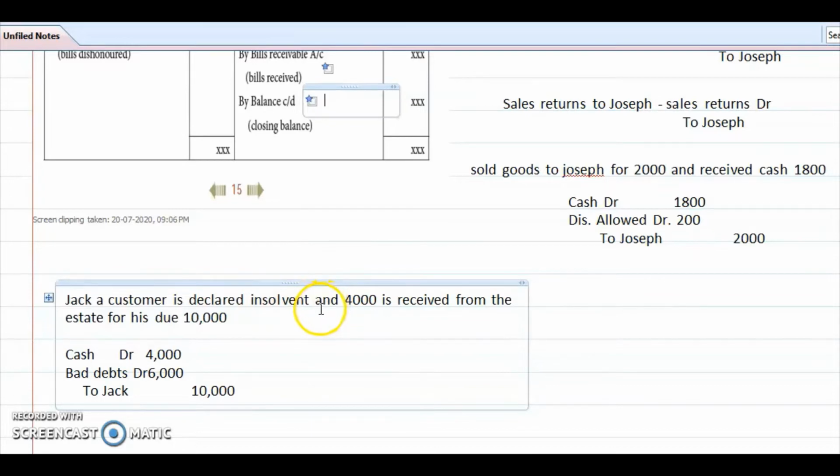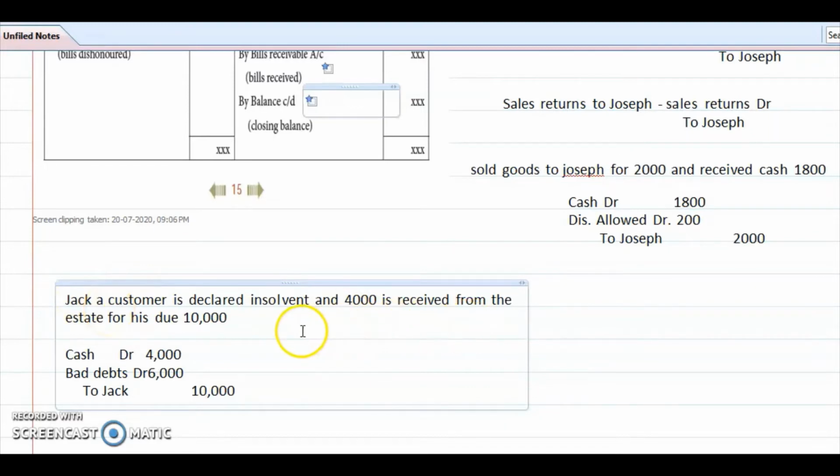The court will appoint a liquidator, and they will estimate all the assets of that particular customer, here Jack, and they will settle the credit. So, that person is called an insolvent person. This Jack becomes insolvent.